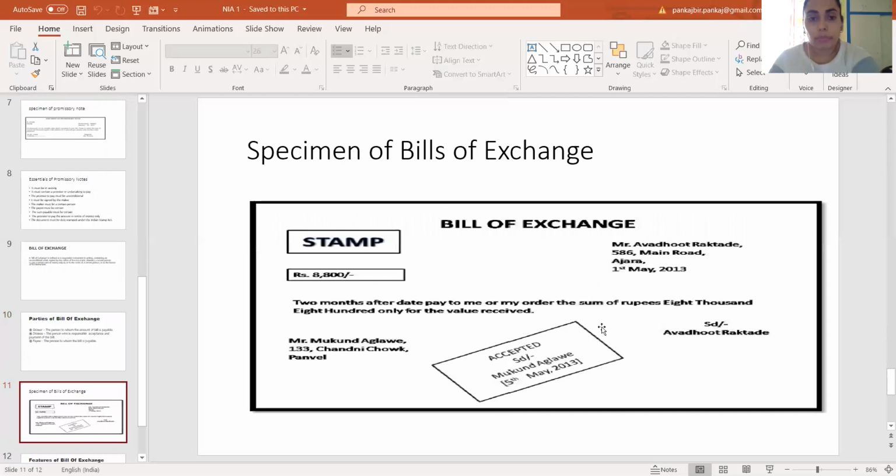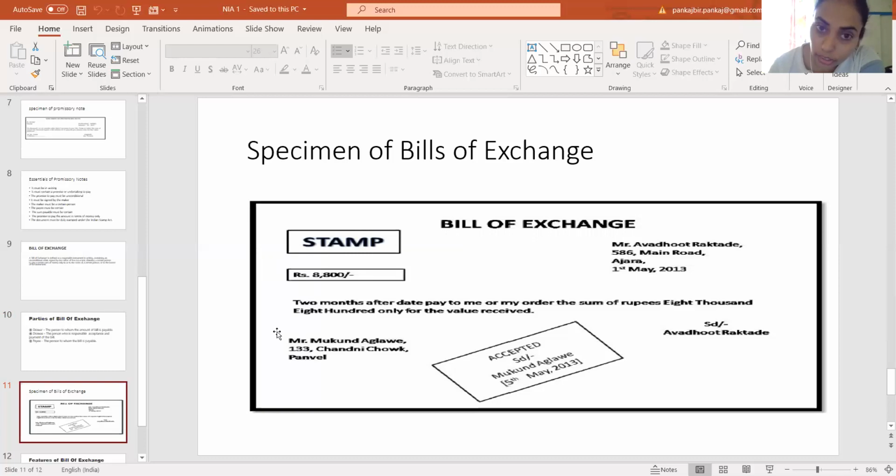There is also a specimen of a bill of exchange. So obviously you can see all the essentials are here. Likewise the promissory note, a bill of exchange also cannot be in electronic form. It should be in writing or printed form, typed form. It must be duly stamped, the amount must be fixed, the date must be there.